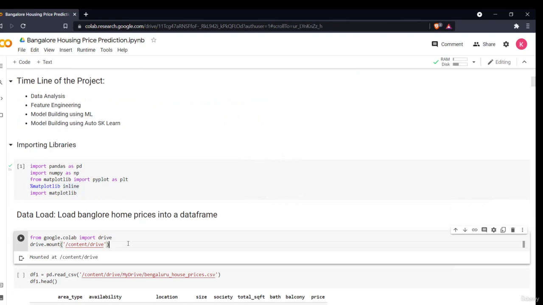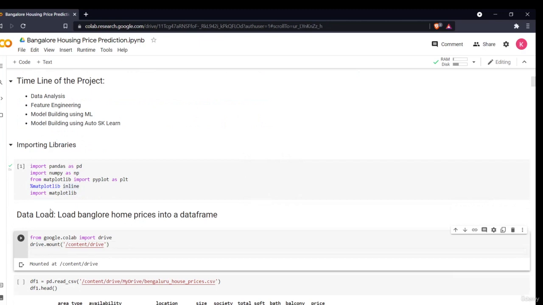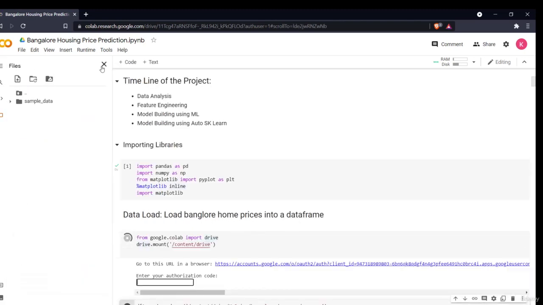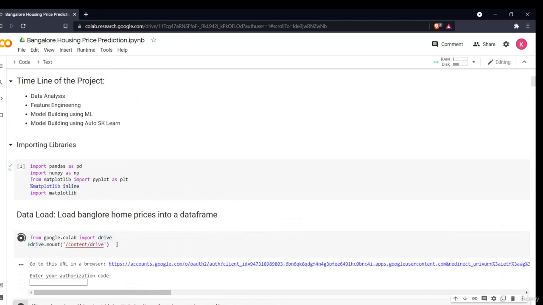For which you have to import your data into Google Drive. Then you have to mount your drive. You can simply mount your drive using a simple command, or just click this button. It will create this account with this link. When you execute it, it will provide you a link.